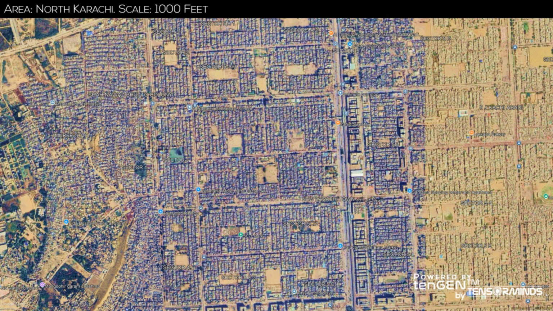North Karachi shows a mix of planned and unplanned settlements. We see a grid pattern in some sectors, suggesting planned housing, while other areas exhibit more organic growth. The housing density is relatively high, and building sizes are generally modest. This area likely represents a mix of middle and lower middle-class communities, with occupations ranging from blue-collar jobs to small businesses. Potential socioeconomic class, lower middle to middle.